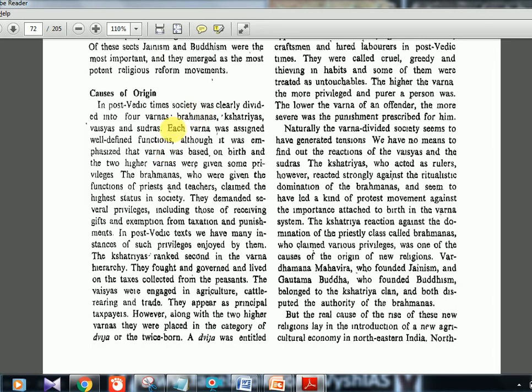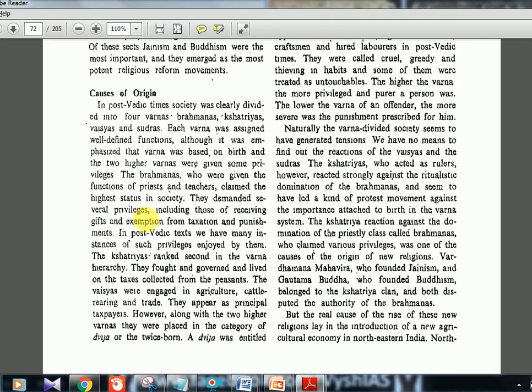First they are telling about the four Varnas, that is the Brahmanas, Kshatriyas, Vaishyas and Shudras. It was decided by birth, not by occupation. And so there was this over-dominance by the Brahmanas, and they functioned as priests and teachers, and they claimed high status in society. They demanded privileges, gifts, dakshina, women, slaves, cattle, land, precious jewels, gems, everything they were taking as gifts.